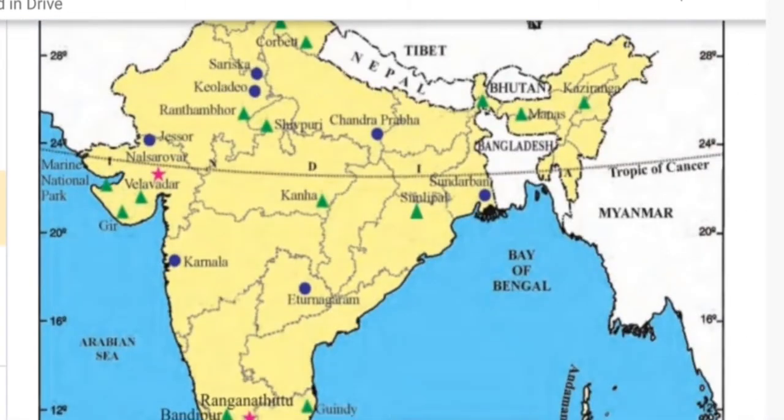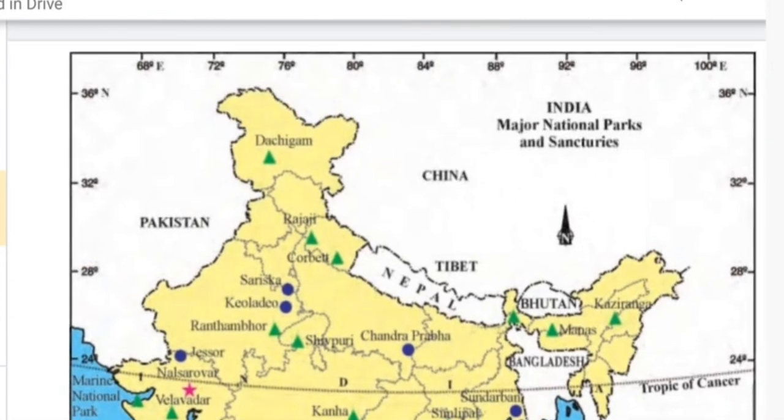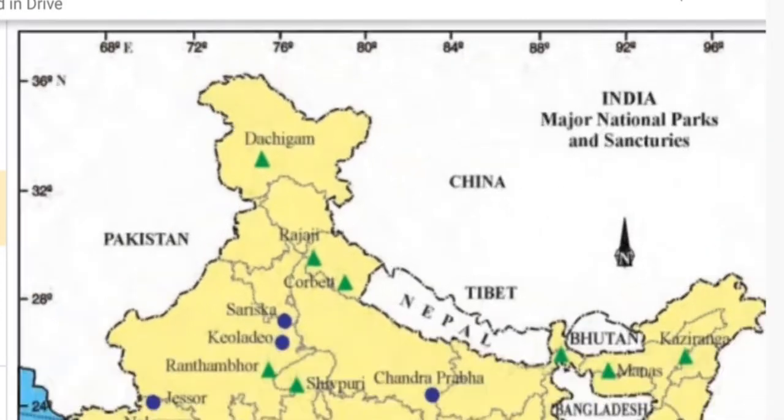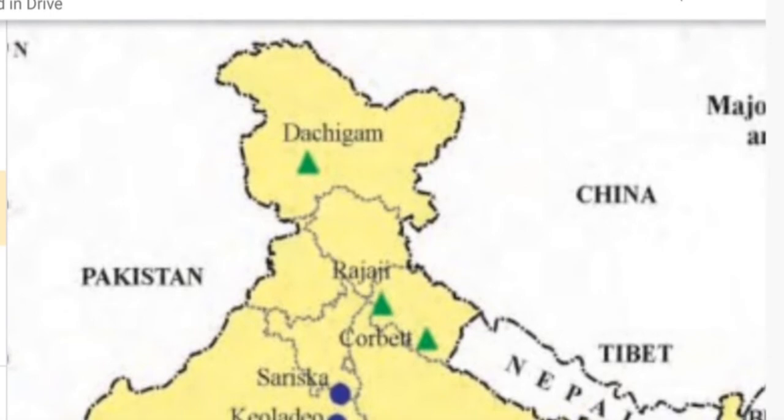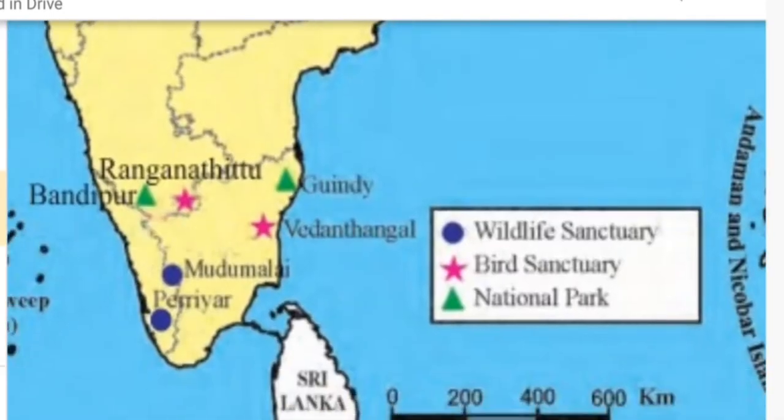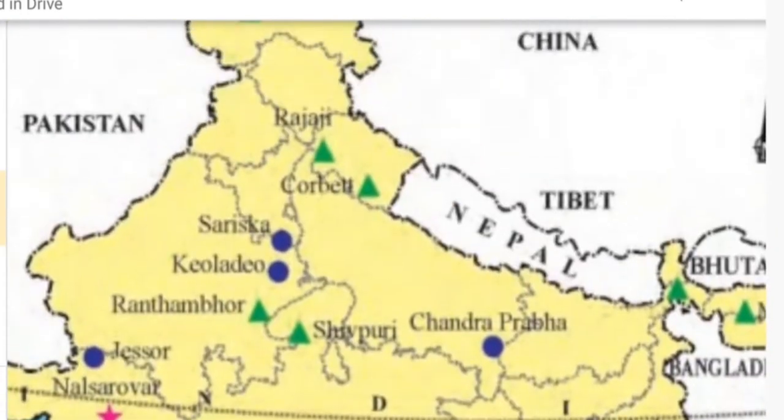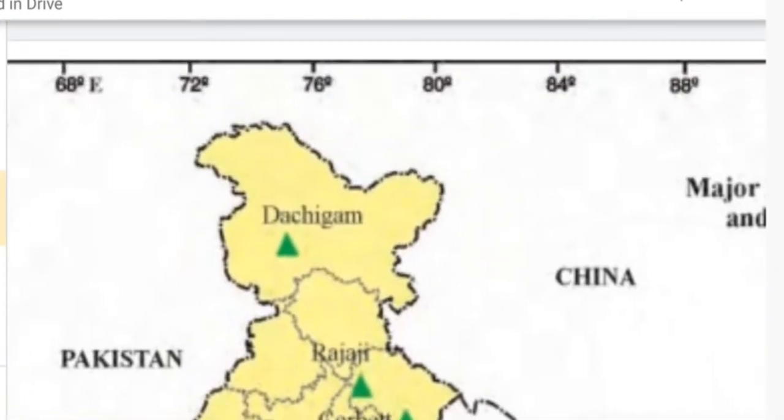For example, the most probably asked question in your exam is Dachigam, the first one. See, it is in Jammu Kashmir. So you have to give this kind of symbol, a triangle, and show it in the index that it is a national park. Not necessarily only a triangle, you can draw any other symbol also. Here a triangle is being shown for national park. So if a question is asked on Dachigam, you should know that it is located in Jammu Kashmir, and then you have to show the symbol and give the name.